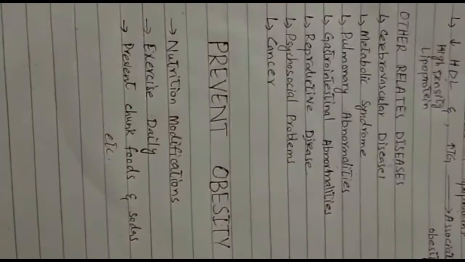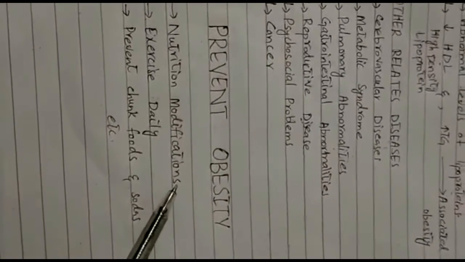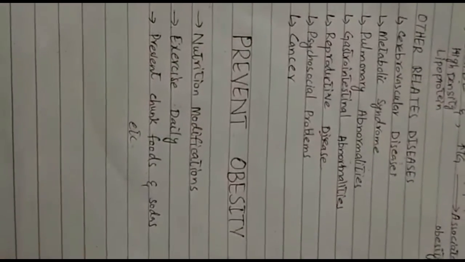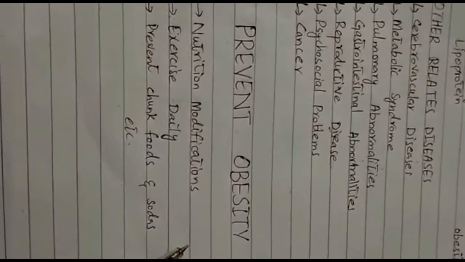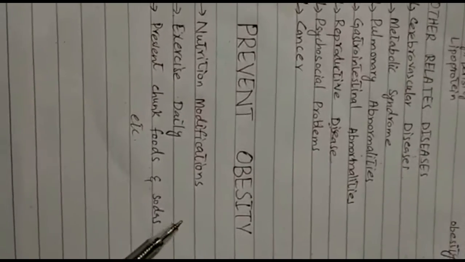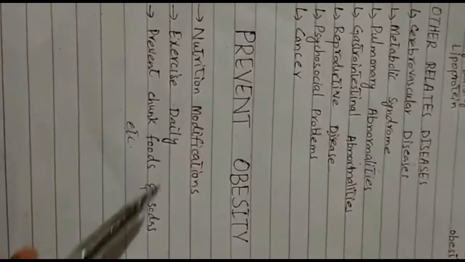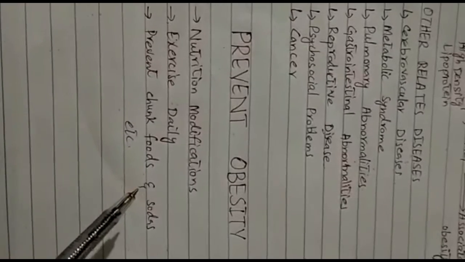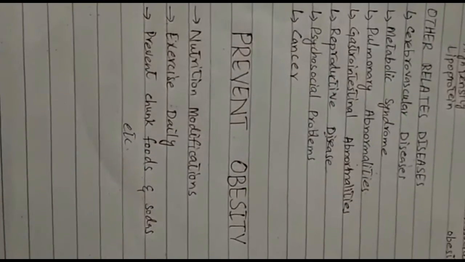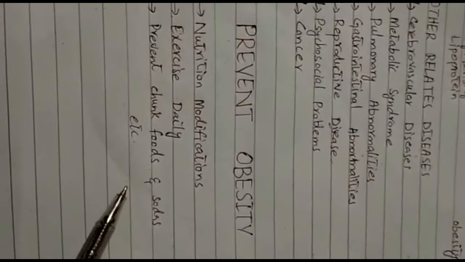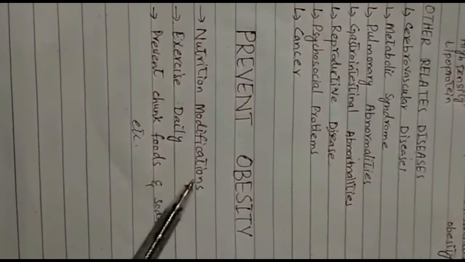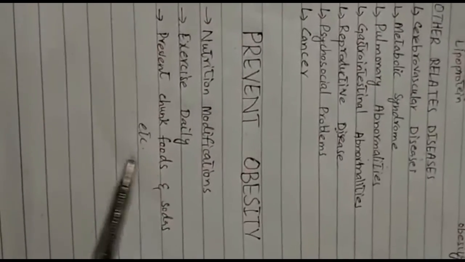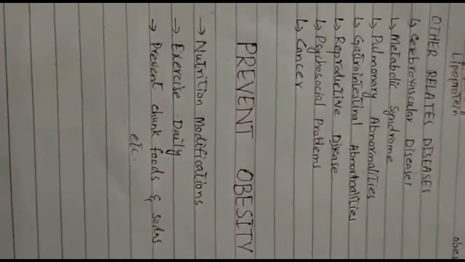The only solution to this problem is to prevent obesity. To prevent obesity, nutrition modification is very important. You should maintain your diet, exercise daily, prevent junk foods and sodas, and many other measures can also be taken. So prevention of obesity is very important to prevent many diseases.